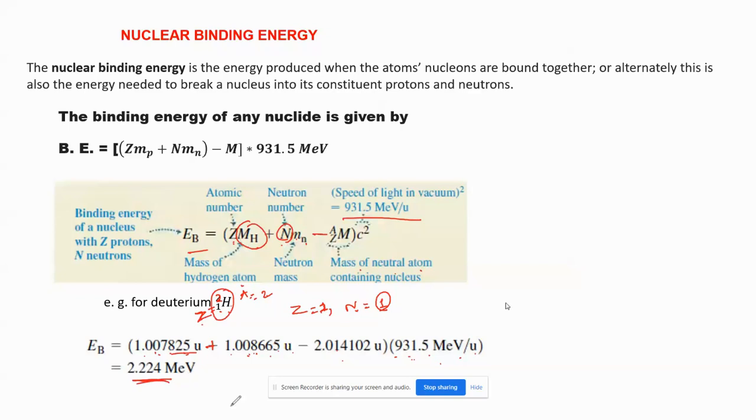2.224. Take care in such problems, there are so many digits after the decimal point, 1 2 3 4 5 6 digits, right? So while taking, you have to take all digits in your calculator, don't leave anything. First do all the addition and subtraction, then multiply by 931.5. Otherwise, if you don't use proper brackets, then your answer will be wrong.